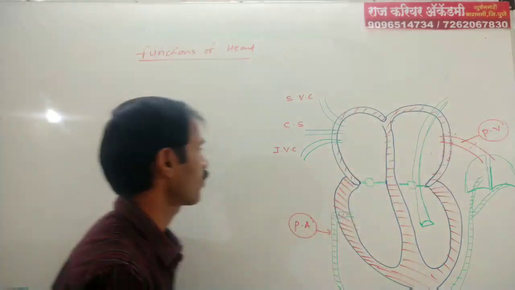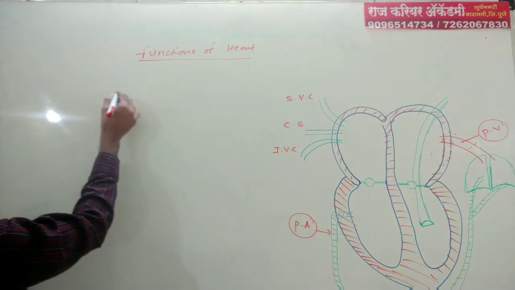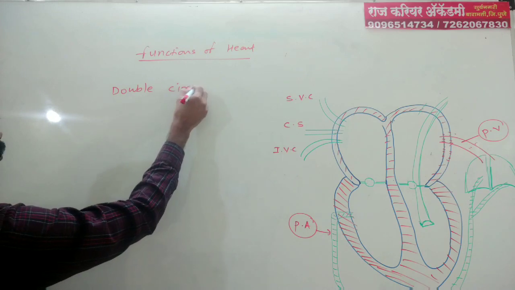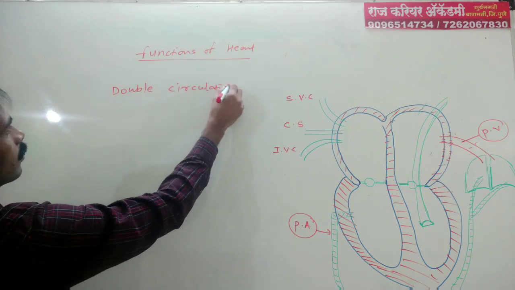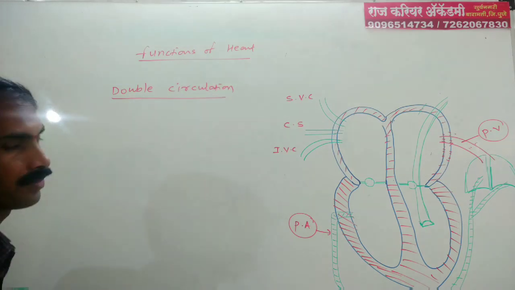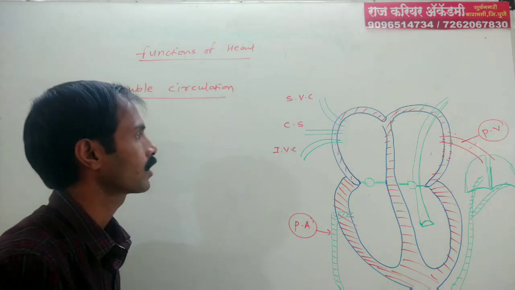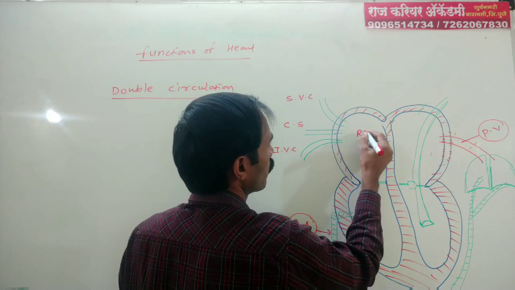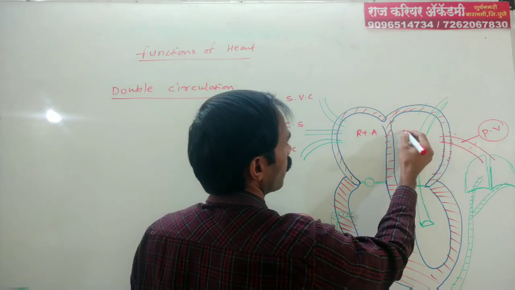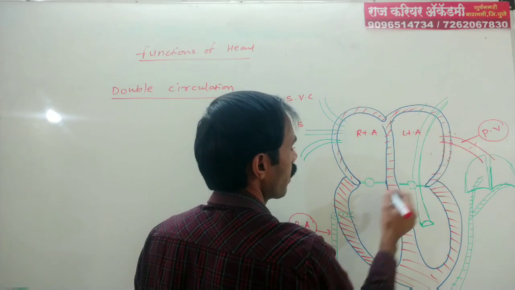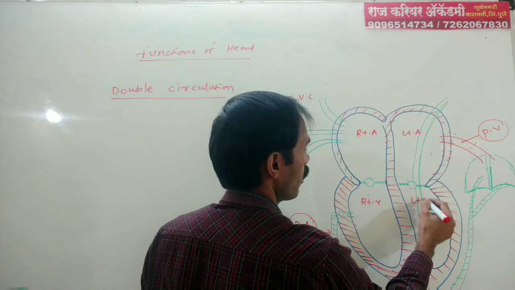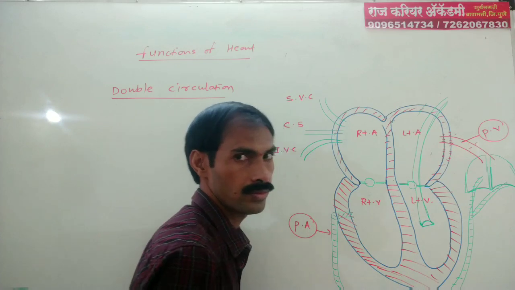Then we discuss what we mean by double circulation. First of all, this is the right atrium, left atrium, right ventricle, and left ventricle.